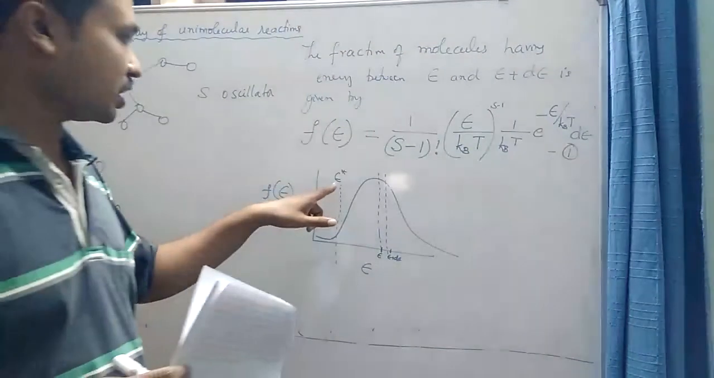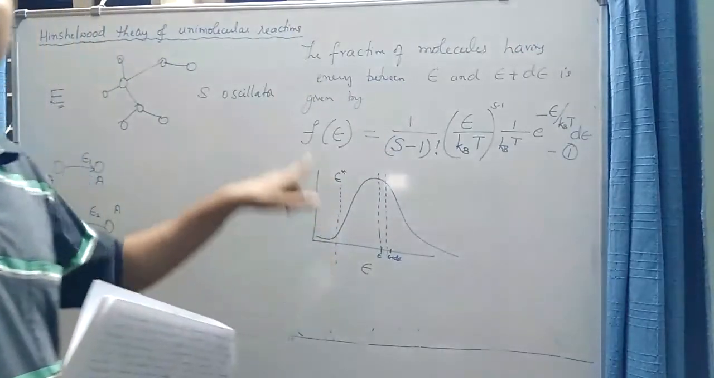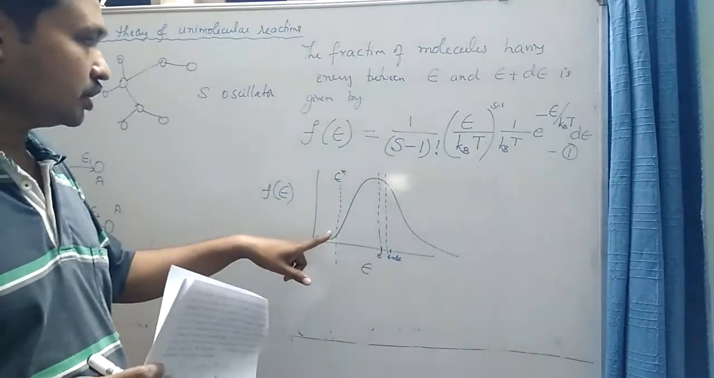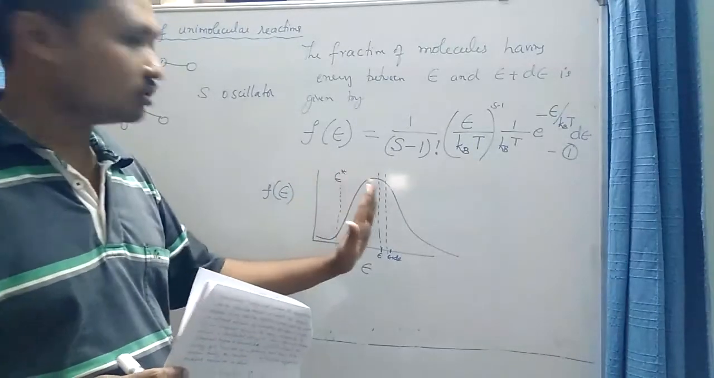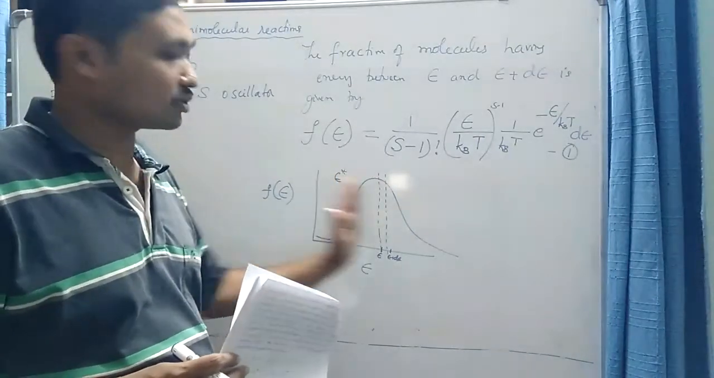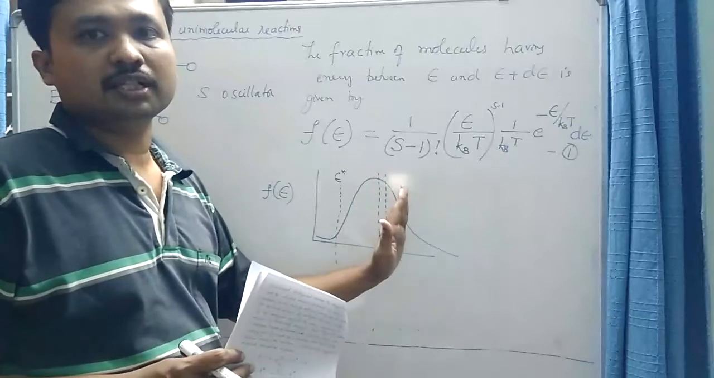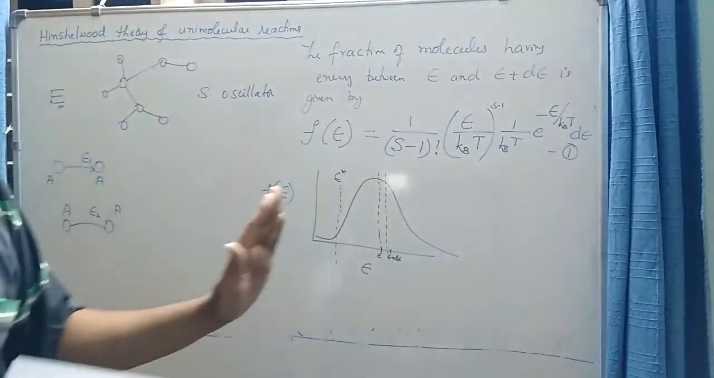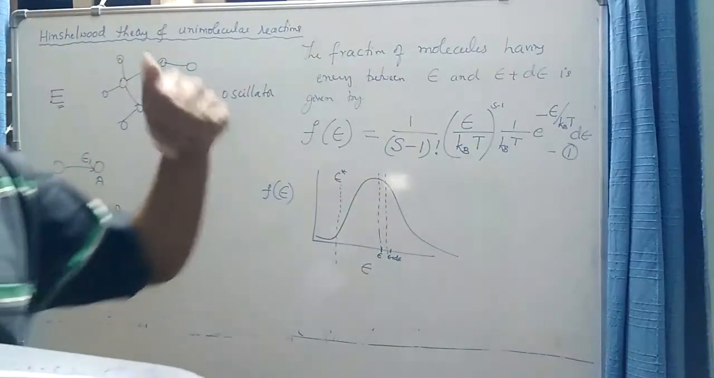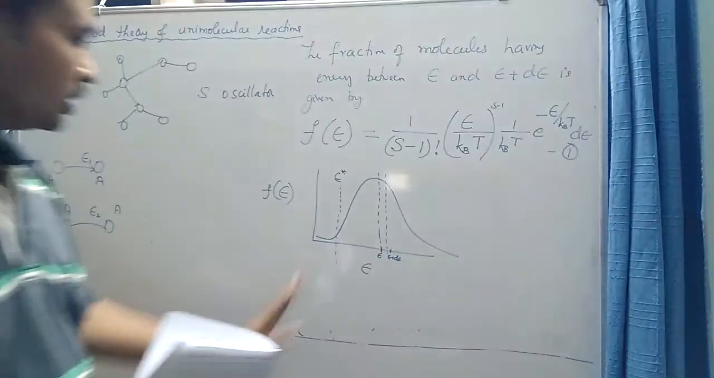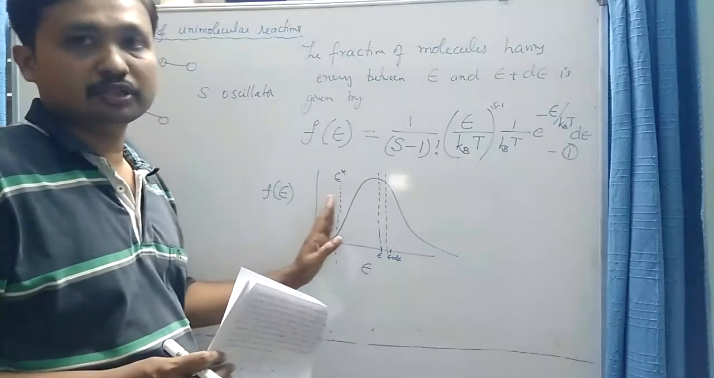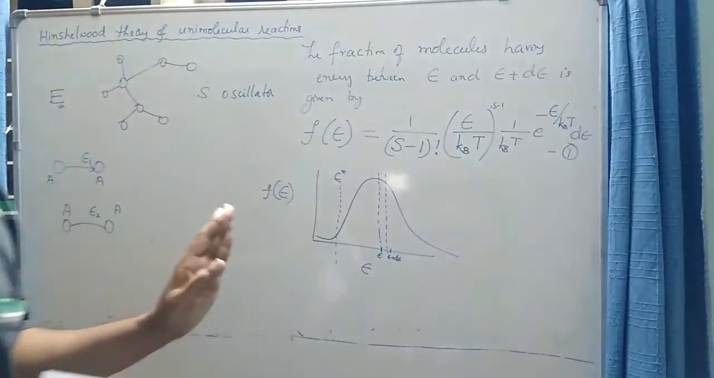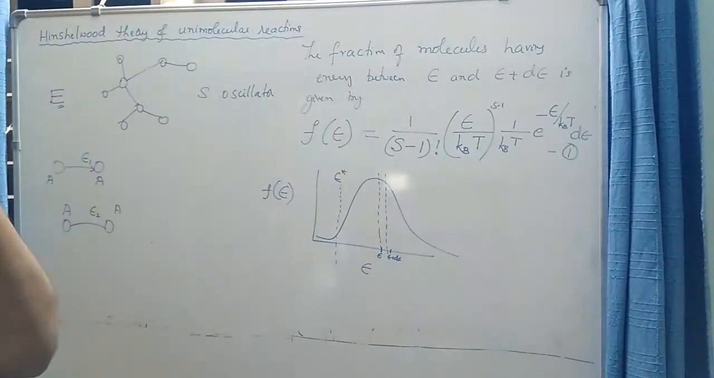And if E star or epsilon star represents such activation energy or threshold energy, you can clearly observe that all the molecules, or the fraction of the molecules, having energy greater than this epsilon star, that is, to the right side of epsilon star, are sufficiently energized and may easily get converted into an activated molecule. And all the fraction of the molecules having energy lesser than epsilon star are not sufficiently energized, so they may not immediately get converted into activated molecules.